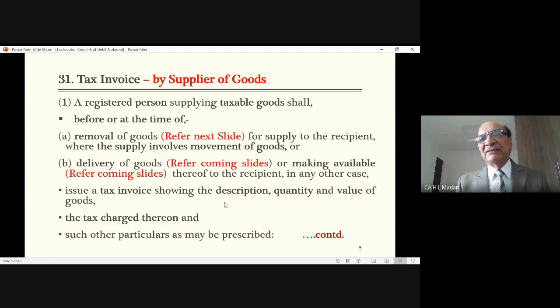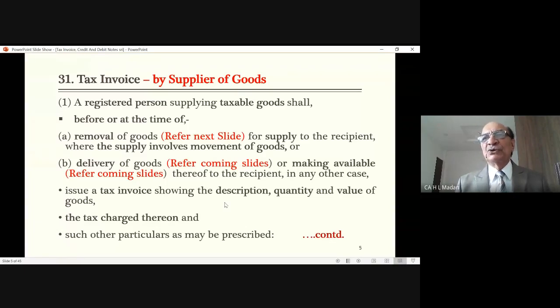Now again, please see very carefully. Removal of goods for supply. The goods must go for the purpose of supply. Means it should be a sale. Goods must go for supply only. If the goods are not going for supply, then there is no need of issuing any tax invoice for that. Then you will say, then sir, what can be the other purpose for which the goods can go other than supply? Yes, goods can go for a purpose other than supply.